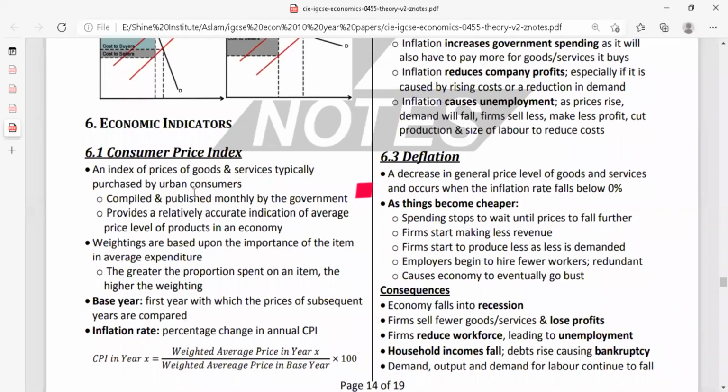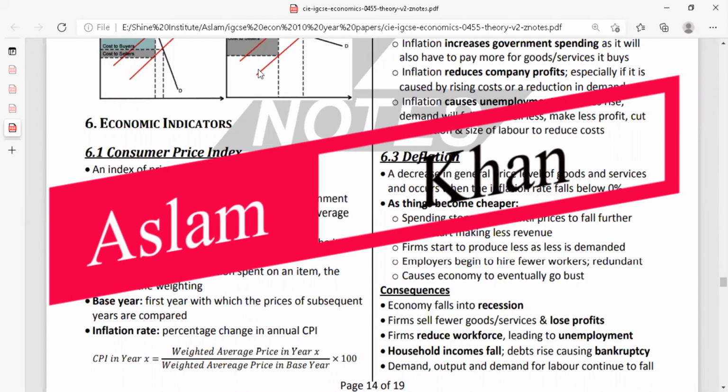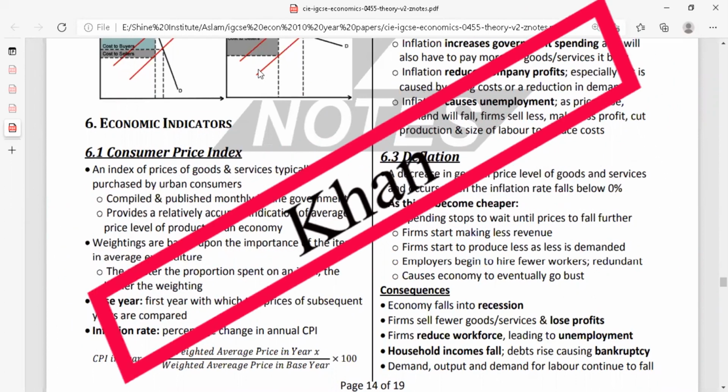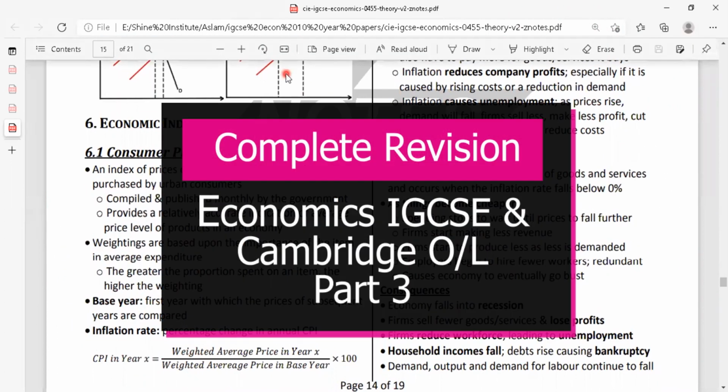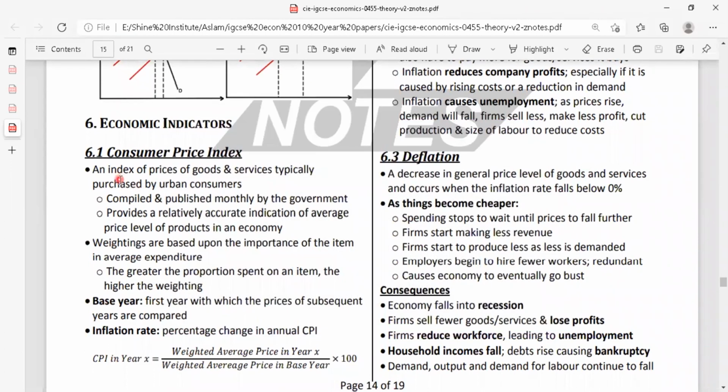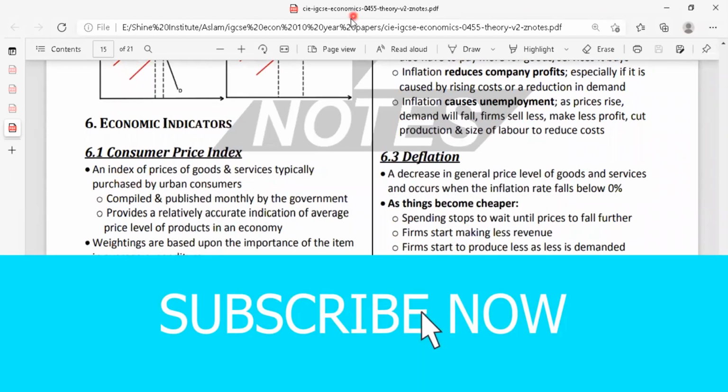Guys, let's start economic indicators now. 6.1, I'm going to teach you consumer price index. Highly tested area in your exams, guys. An index of prices of goods and services